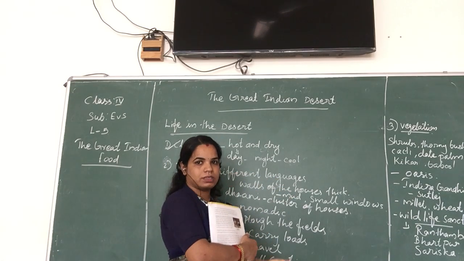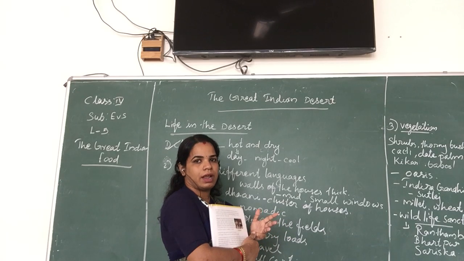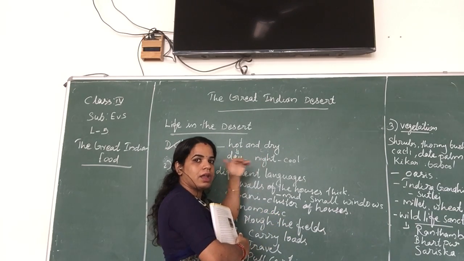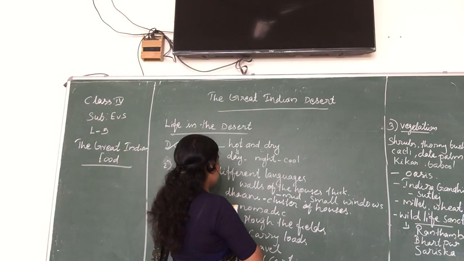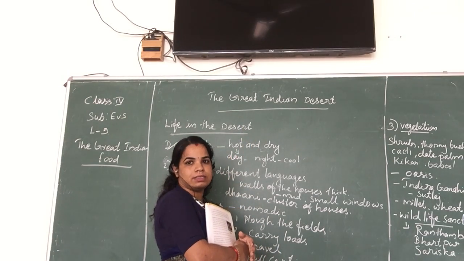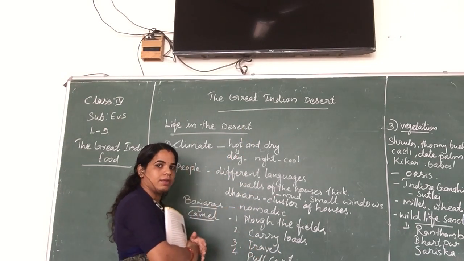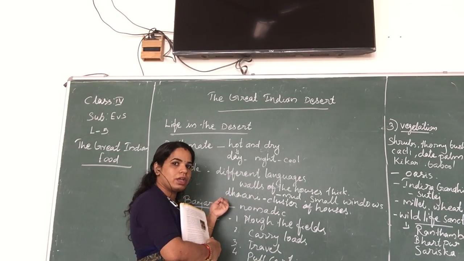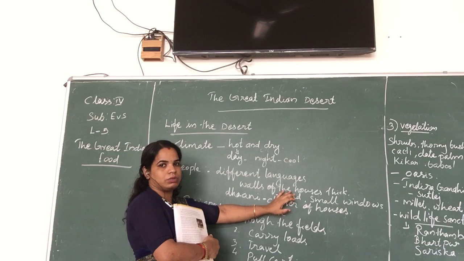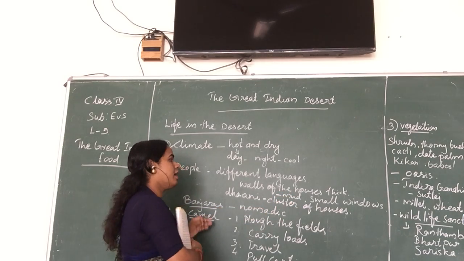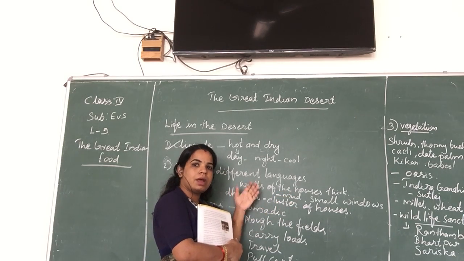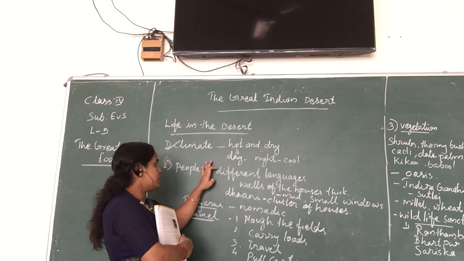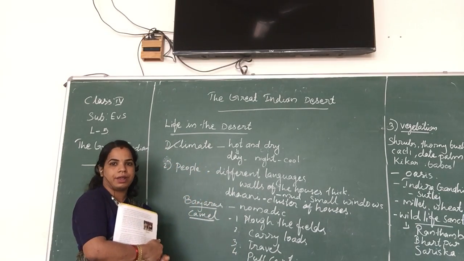These four states cover the Thar desert. The Rajasthan people use the Rajasthani language, Gujarati people use the Gujarati language, Haryana uses the Haryanvi language, and Punjab people use the Punjabi language. So these people use different languages.